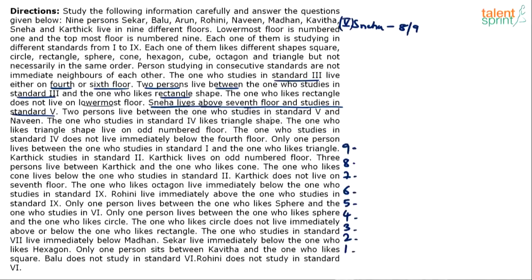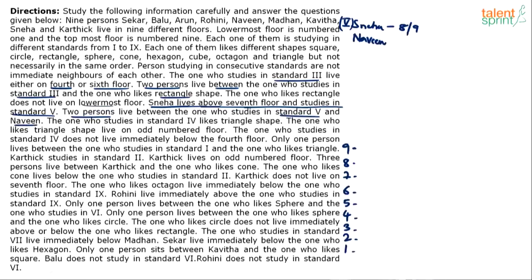2 persons live between the one who studies in standard 5 and Naveen. So between Sneha and Naveen, we'll have 2 persons. So obviously Naveen has to be below Sneha only. You understand? Naveen cannot go above Sneha because if Sneha is on 8th floor, Naveen has to be on 11th floor. And if Sneha is on 9th floor, Naveen has to be on 12th floor. Because there are 2 persons who live between standard 5, which is Sneha, and Naveen.